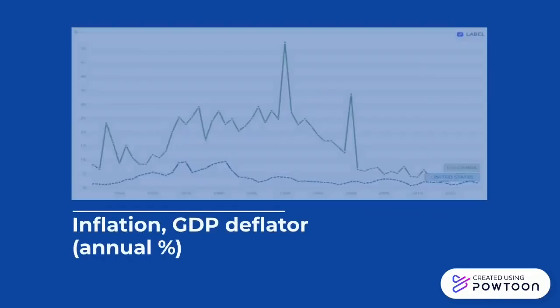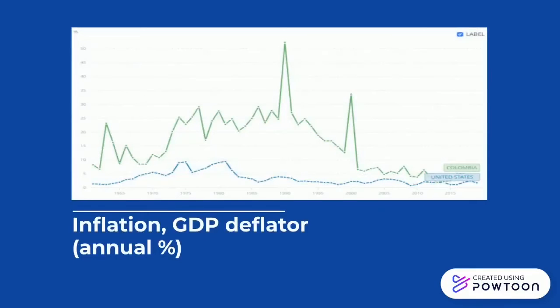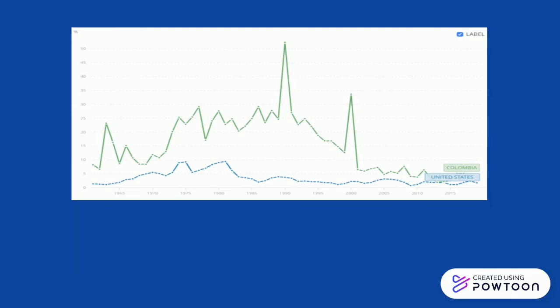This graph shows the extent to which the GDP in each country increases or decreases on account of pricing. The GDP deflator differs from CPI because it reflects the prices of goods and services produced domestically, rather than CPI, which reflects all prices on goods and services bought by consumers.